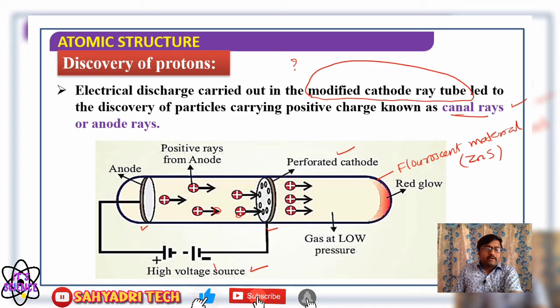When they pass high electric voltage at reduced pressure through the gas, anode rays will be formed. Those anode rays pass through these holes and strike the fluorescent material, so that we observe a glow. The inner wall of the discharge tube glows. It is because of only the anode rays. You got it? Yes.